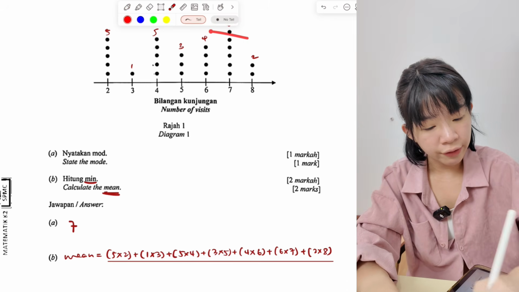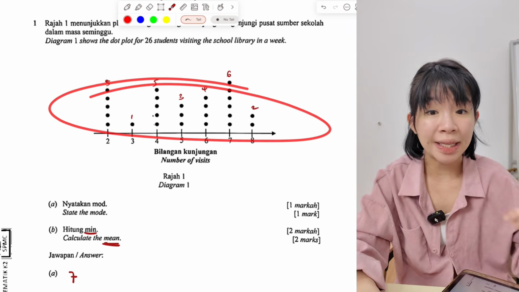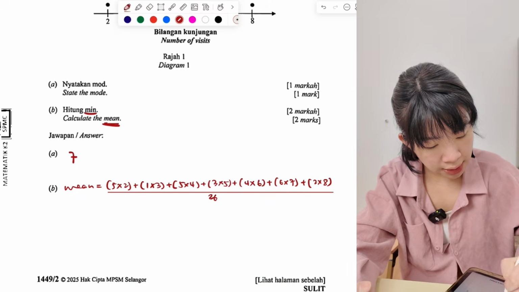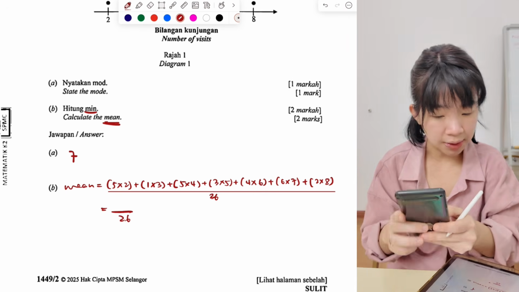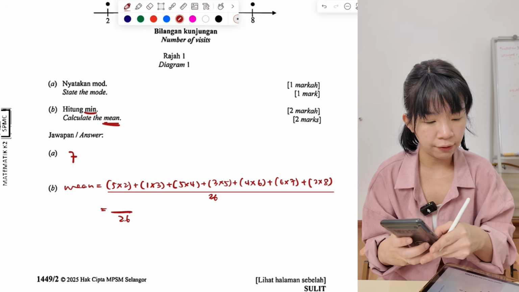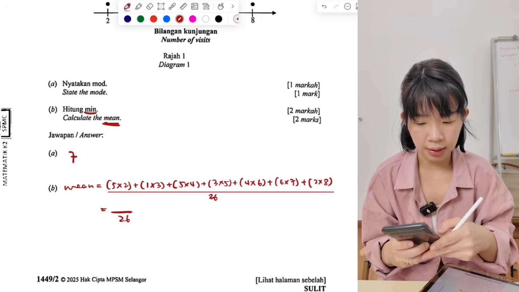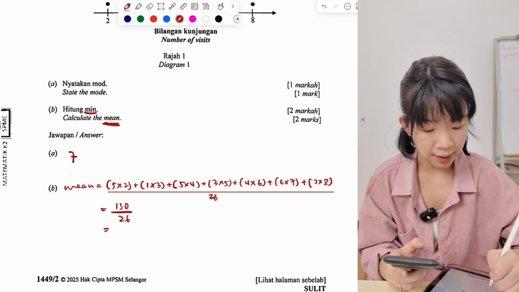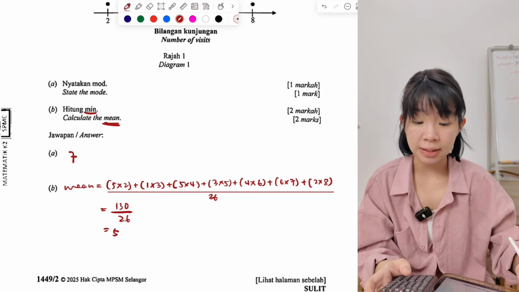So if you add all the frequencies here together, it will be 26. The question already mentioned 26 students. Okay, so divide by 26. Let's see what's the sum. 10 plus 3, 20, 15, 24, 42, 16. Okay, 130. So 130 divided by 26 is 5. So the mean is 5.